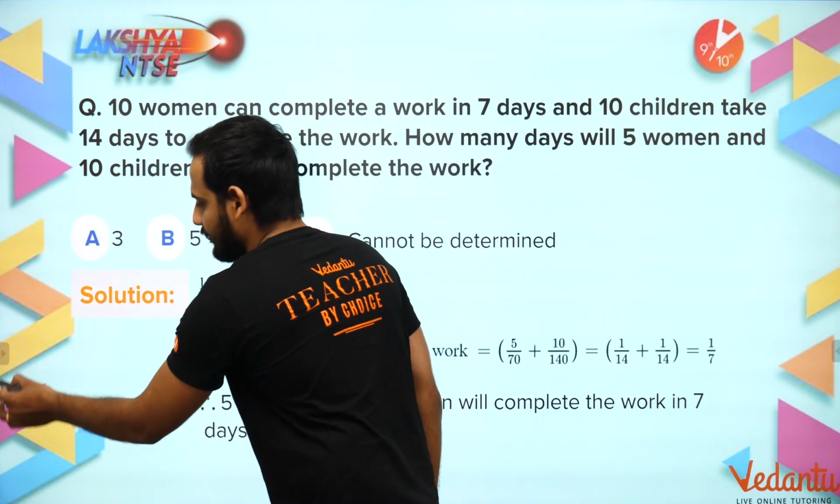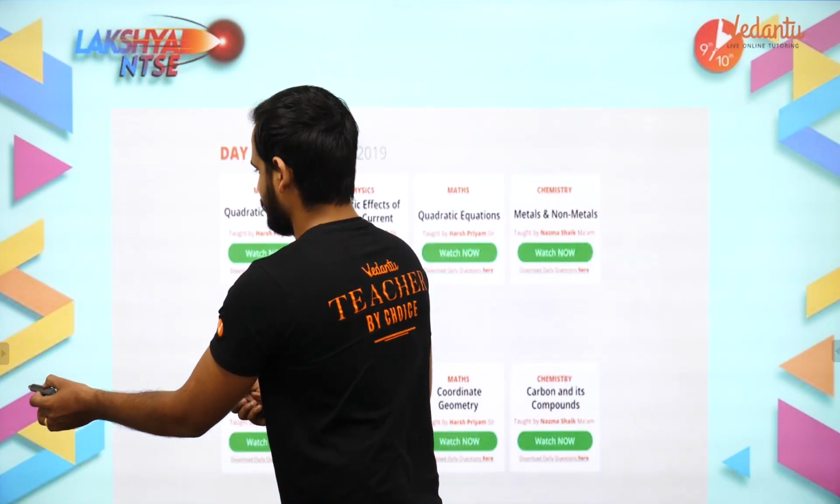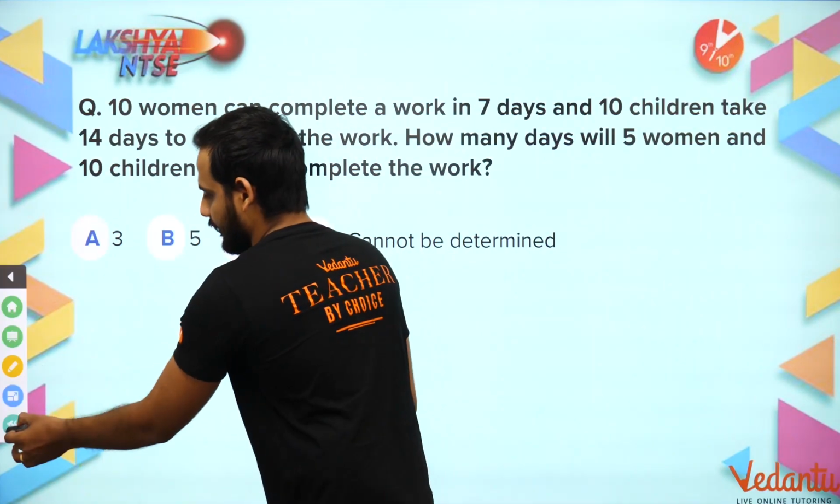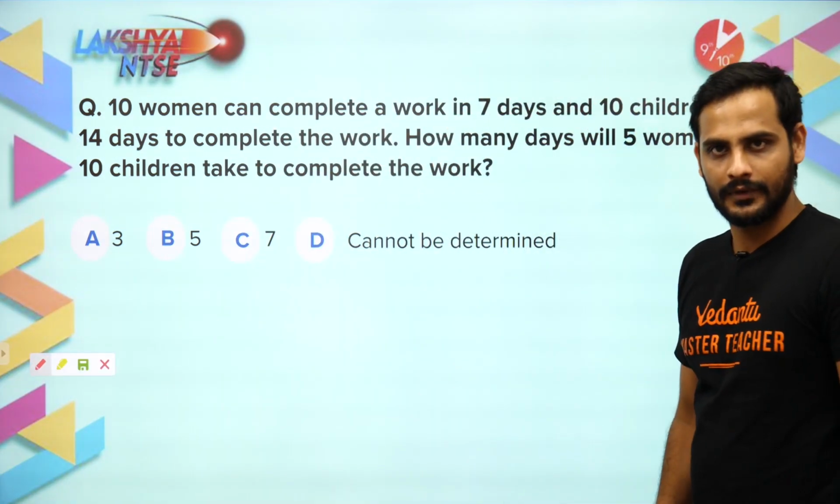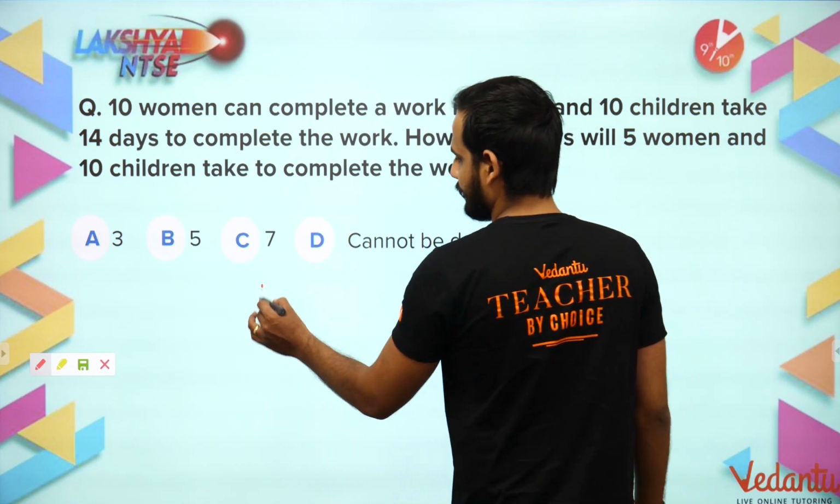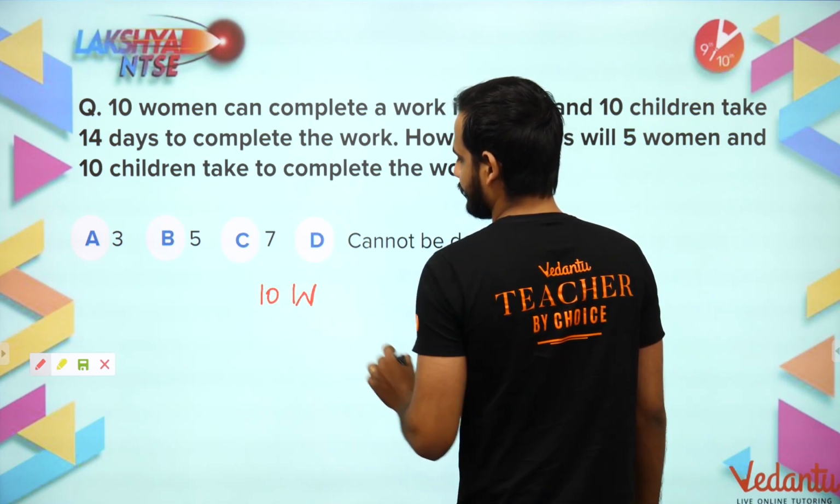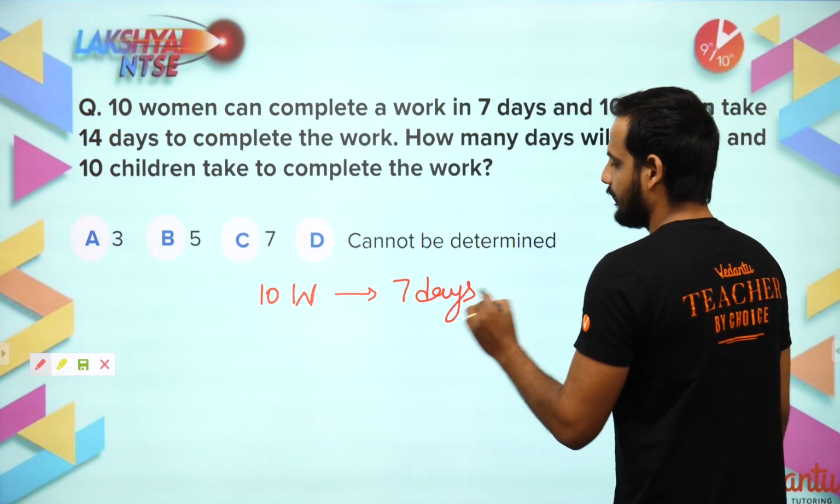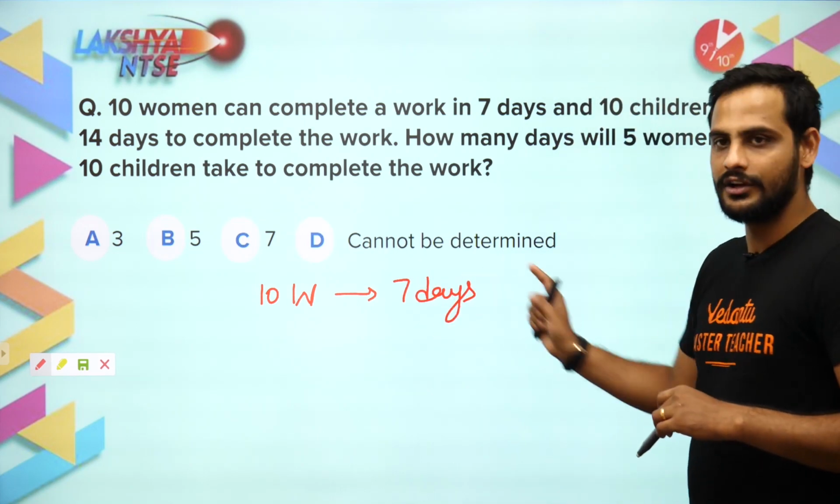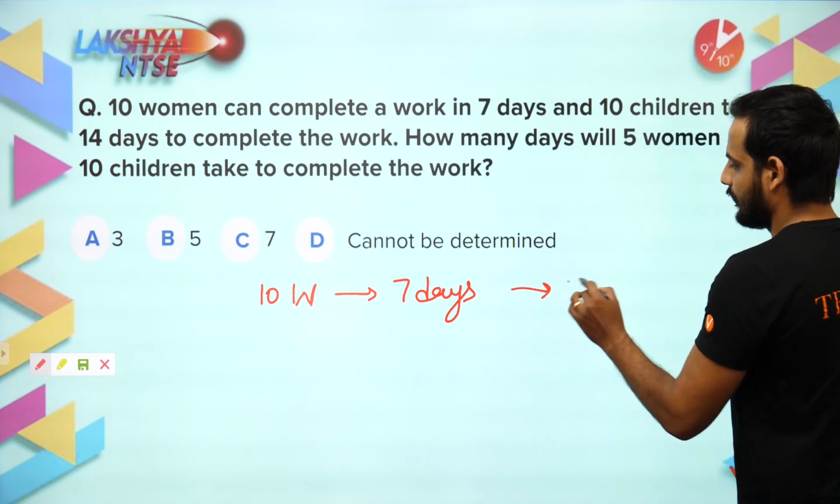We'll say that 10 women complete a work in 7 days, right? So 10 into 7, what are you getting? 70.